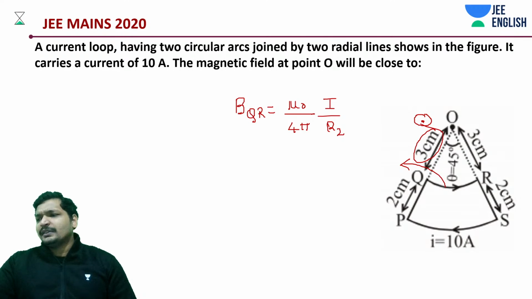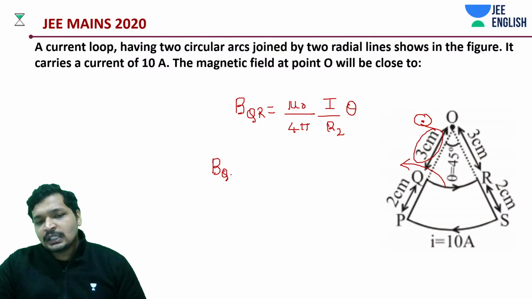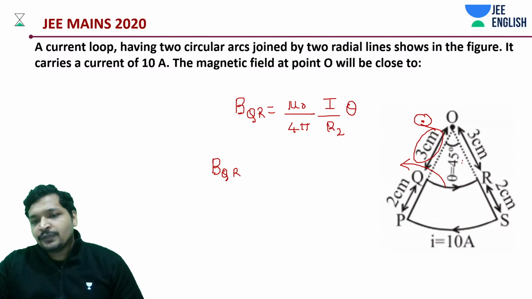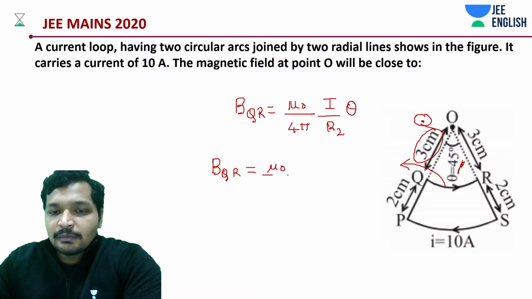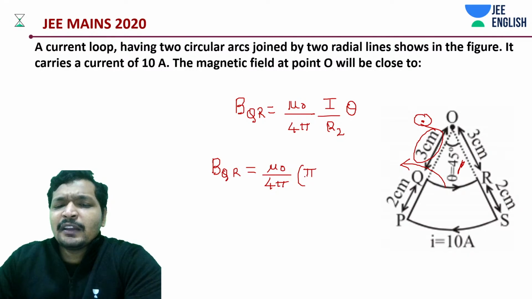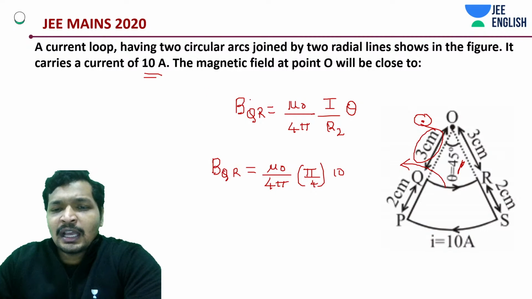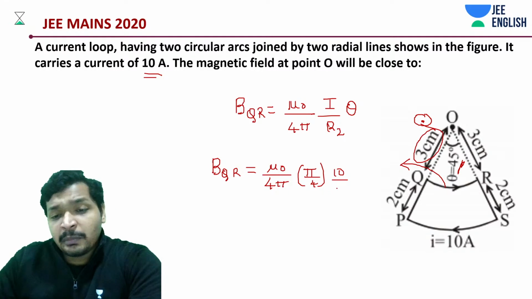That is straight. Into that of theta. Theta is 45 degrees, basically pi by 4 in our case. Mu naught by 4 pi into pi by 4 into 10 amperes, divided by R2, which is 3 centimeters.